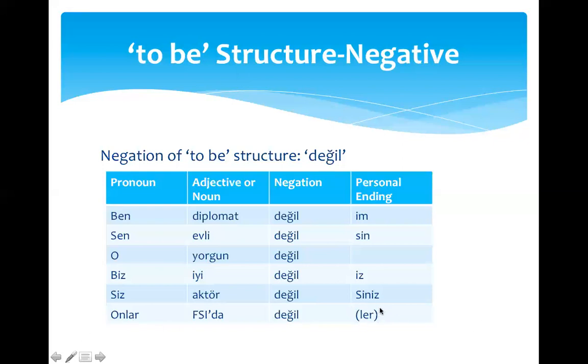And then the personal ending here is ler. I kept it in parentheses because if we say our subject as onlar, we don't need ler. But if we omit onlar, we could just read this as FSI'da değiller.